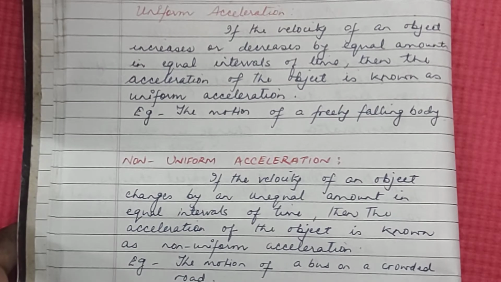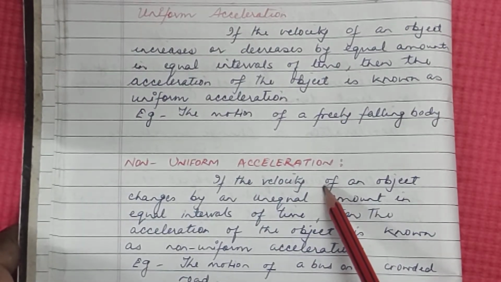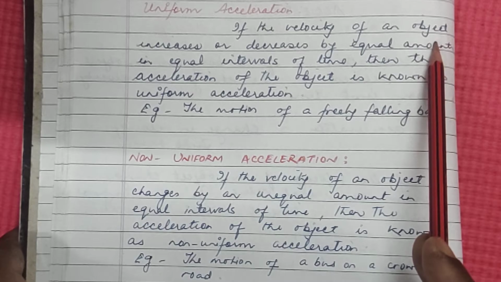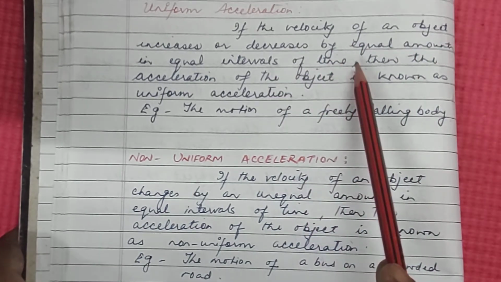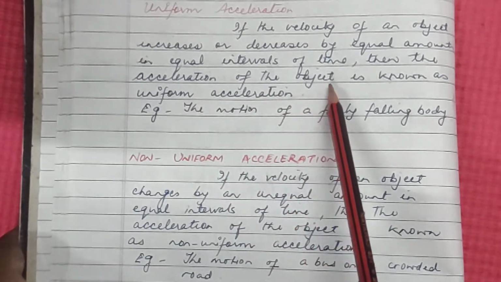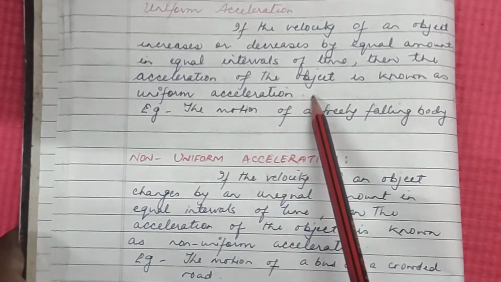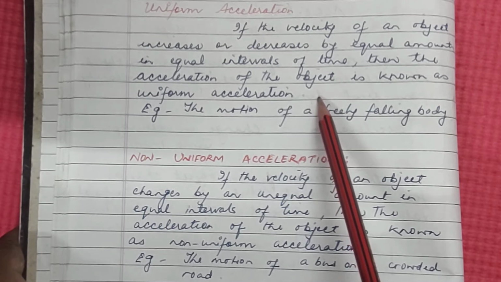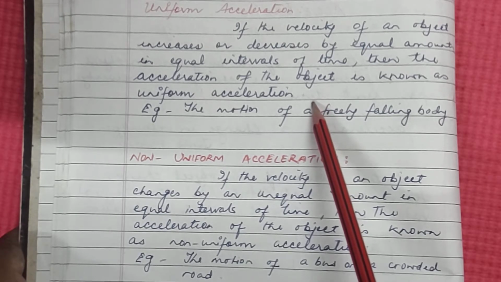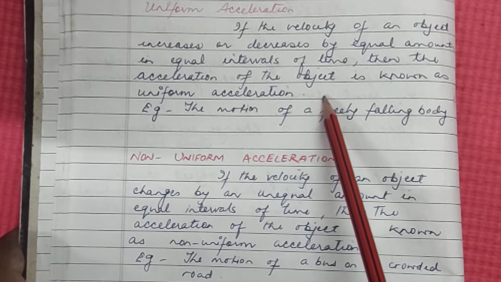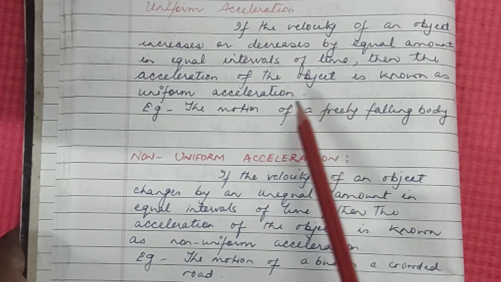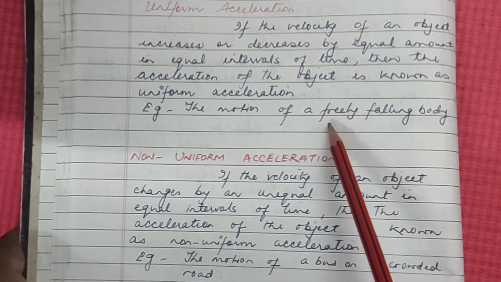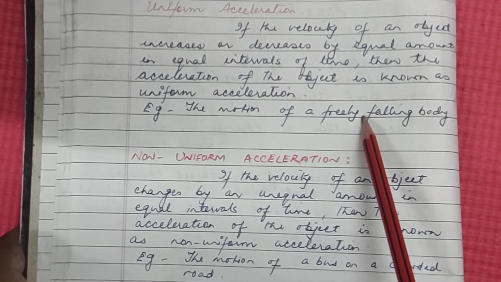Now, acceleration can be uniform as well as non-uniform. When is the acceleration said to be uniform? If the velocity of an object increases or decreases by equal amounts in equal intervals of time, then the acceleration of the object is known as uniform acceleration. For example, the motion of a freely falling object, when it is dropped from the top of a building, is known as uniform acceleration.